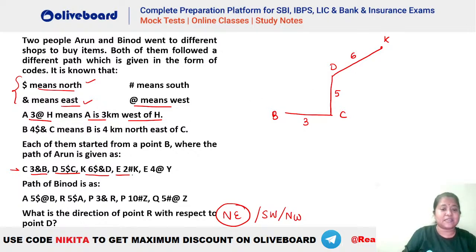Now what is given? E is 2 # K. What is the meaning of hash? That means south. So E has to be 2 meters south of K. Let's say this is your E here, and this is your 2 meters. Okay, something like this is done.